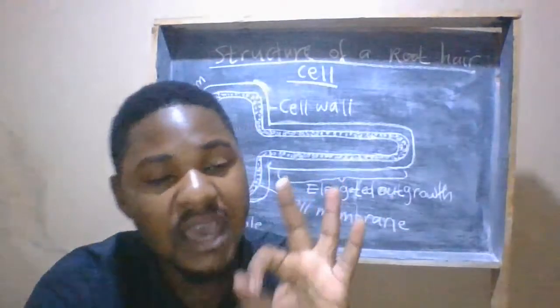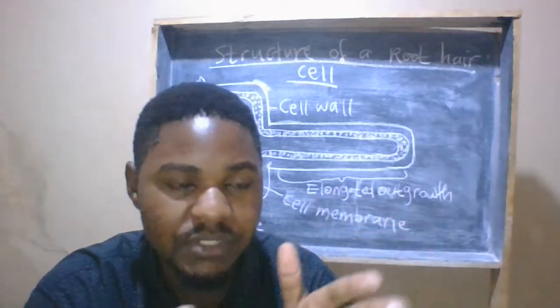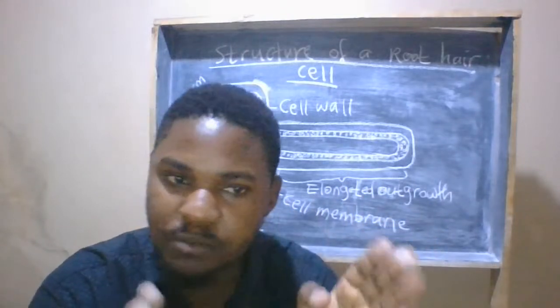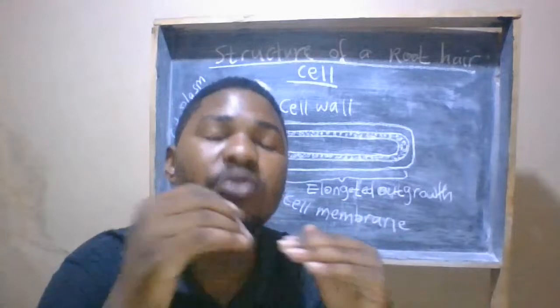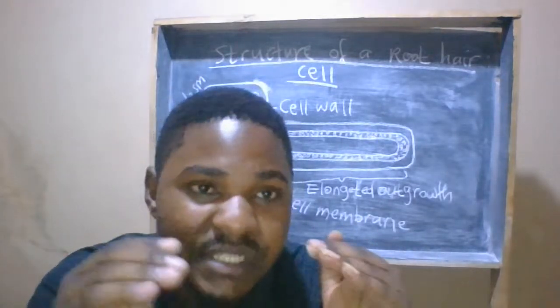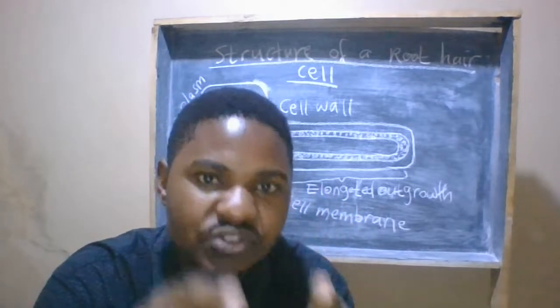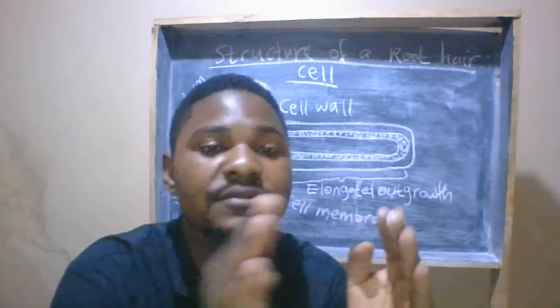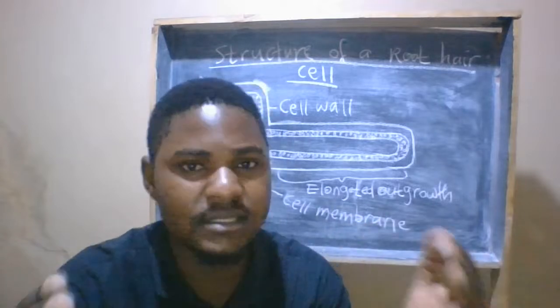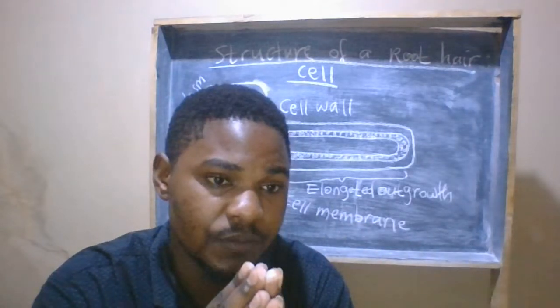There are forces which are involved. Remember, I mentioned that water moves up the plant through the xylem vessel in a continuous stream, and that continuous stream is known as the transpiration stream. For that transpiration stream to occur, there are certain forces, or rather factors, which are involved.